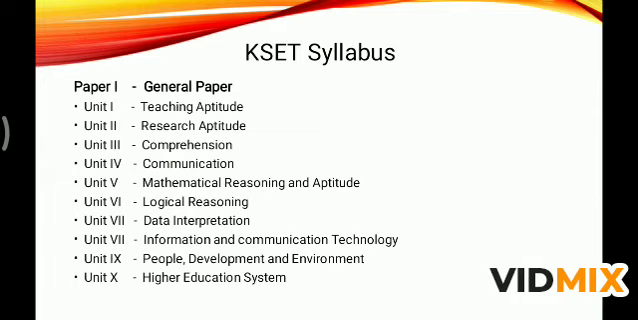Next, coming to the KSET syllabus, there will be 2 papers as I told. One is the general paper and second is commerce, as I am taking that. Okay, the general paper consists of teaching aptitude, research aptitude, comprehension, communication, mathematical reasoning and aptitude, logical reasoning, data interpretation, information and communication technology, people, development and environment, higher education system. These all will be divided under chapters, and I'll be explaining each chapter in each video in detail, and I'll be providing notes also.